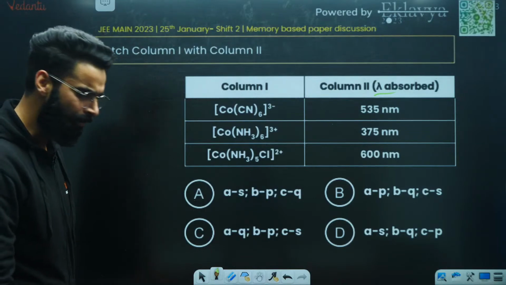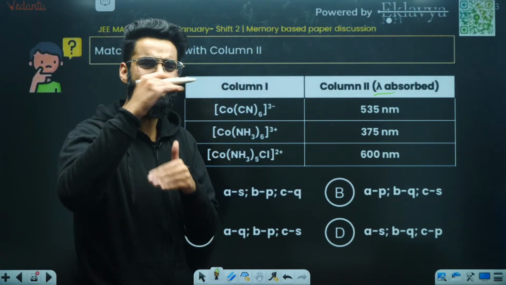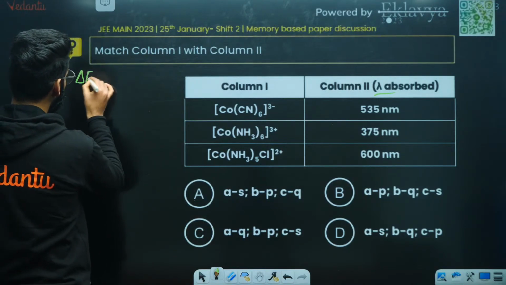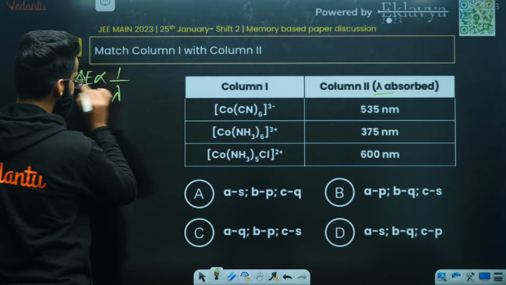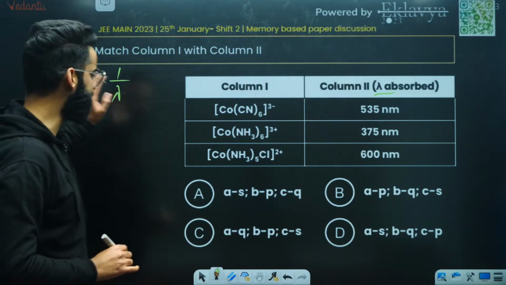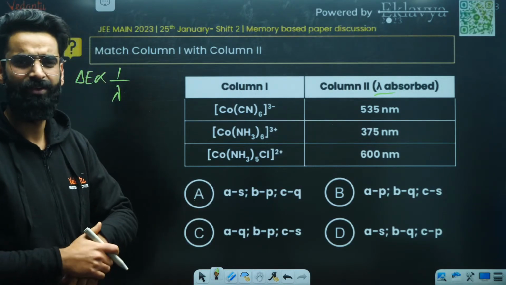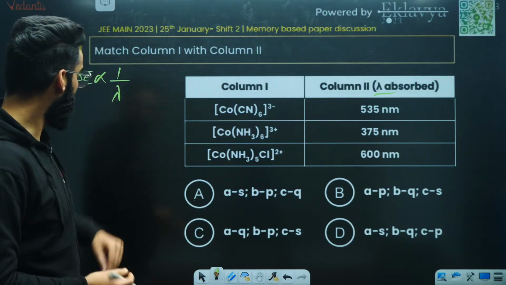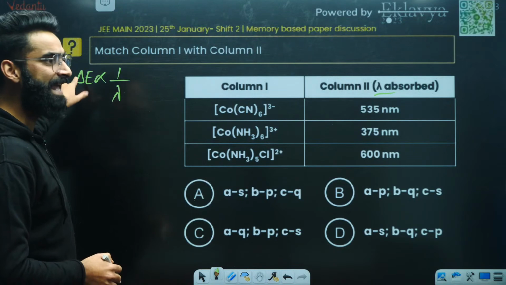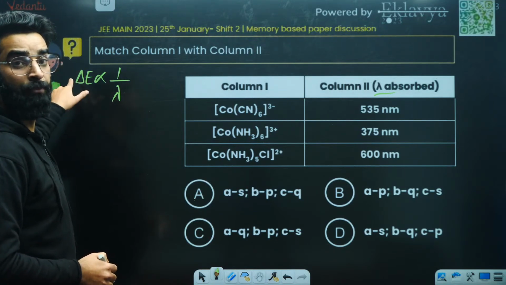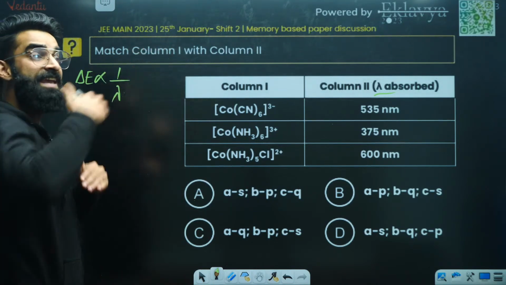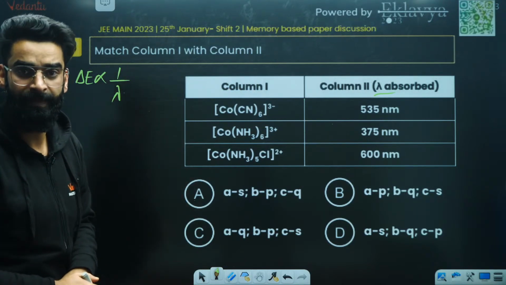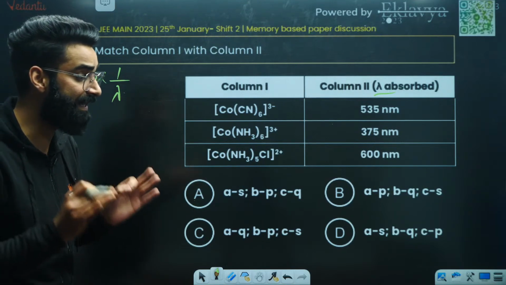It's simple, guys. You know, more the splitting means more is the energy gap, and more the energy gap, lesser is going to be the wavelength, right? Delta E, energy gap, is inversely proportional to what? Wavelength. Yes. So first of all, when can the energy gap be more? Energy gap will be more only when splitting is more. When can the splitting be more? Splitting can be more in the presence of a strong field ligand, right? A strong field ligand causes greater splitting.